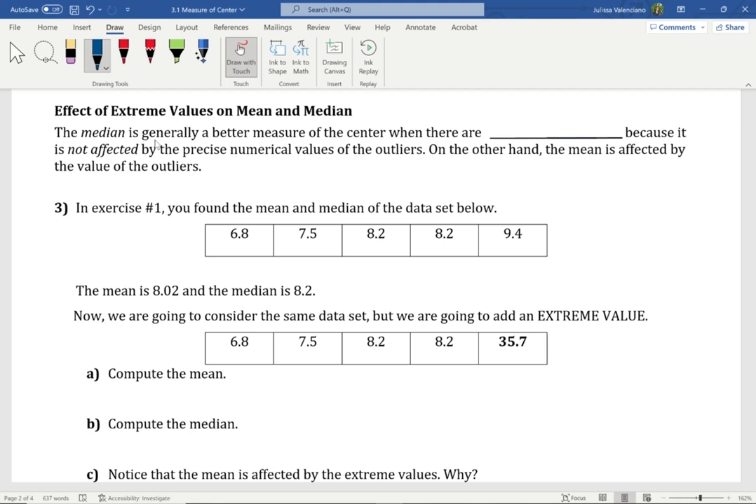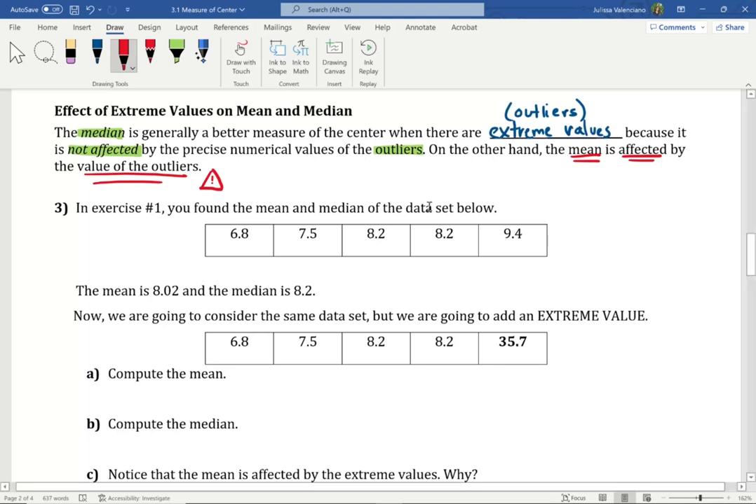Well, the median is generally a better measurement of the center when there are extreme values, also known as outliers. Why? Because the median is not affected by the precise numerical values of the outliers. However, the mean is affected by the values of the outliers. So this is a warning sign. If you have a data set and you know that there's an outlier, you shouldn't be using the mean. The mean is not going to be a good measurement of the center.